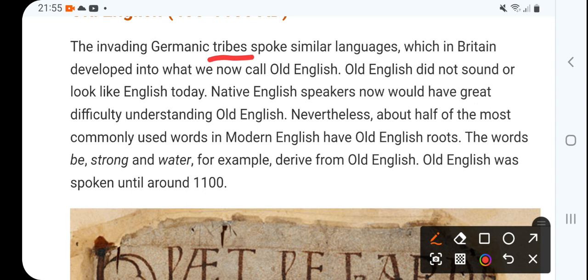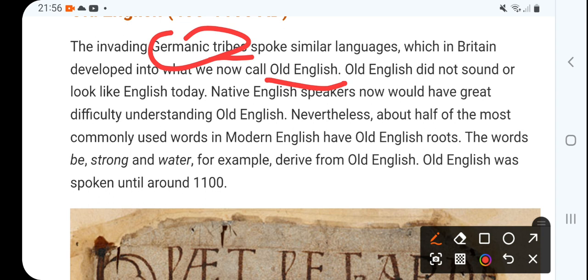Old English did not sound or look like English today. Old English is very, very different from today's English.